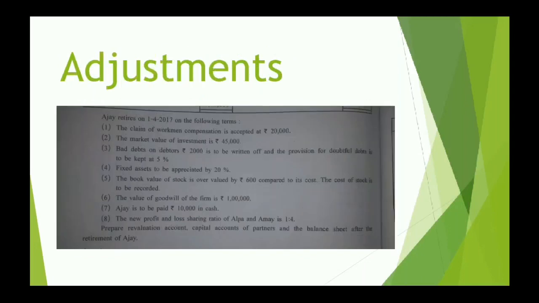Adjustment number 5. The book value of stock is overvalued by rupees 600 compared to its cost. I repeat, the book value of stock is overvalued by rupees 600 compared to its cost. The cost of stock is to be recorded.